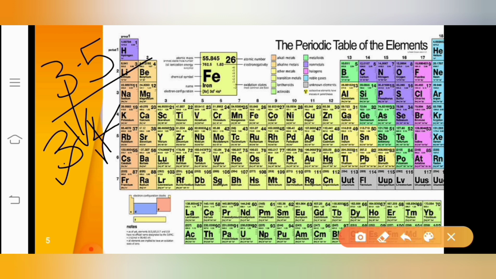He was not able to answer this because between 3 and 4, there will be a lot of decimals like 3.1, 3.2, 3.3, 3.4 followed by that, right? So we cannot exactly tell how many elements could exist between 3 and 4. So that was the limitation we found in Mendeleev's periodic table, correct?